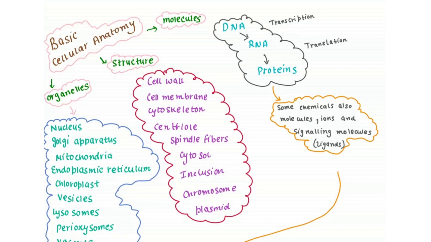Molecules like DNA, RNA, and proteins. The production of RNA from DNA is known as transcription. Translation is when RNA is converted to proteins.